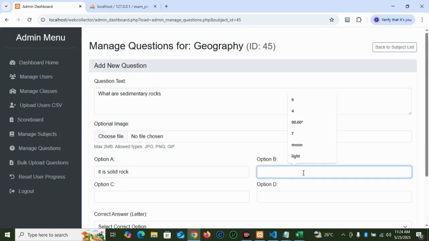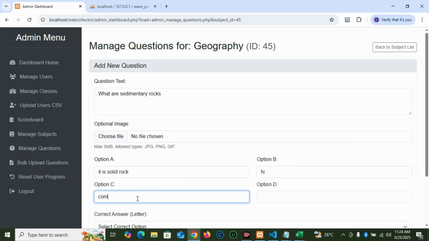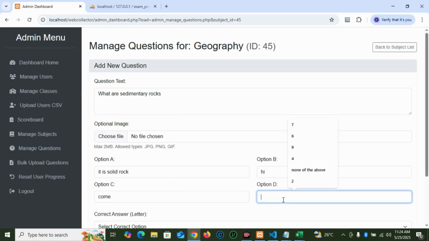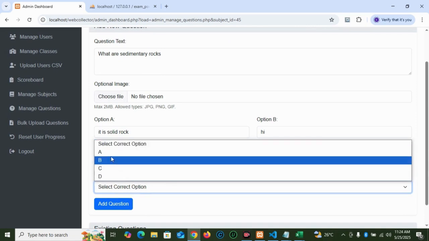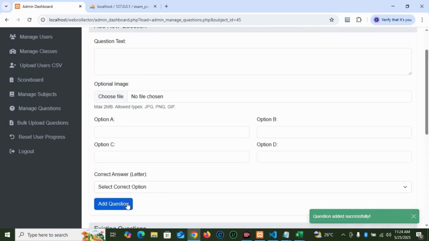For students of geography, I'm not a student of geography, but I'm just saying, I'll give you an example of some of the fantastic features this interface, this project has. So option B, let's say I. Option C, let's say com. Option D, let's say F, and then maybe we have decided to make this option the correct option. So we select the correct option to be A. So when we add questions, this is what I'm saying.